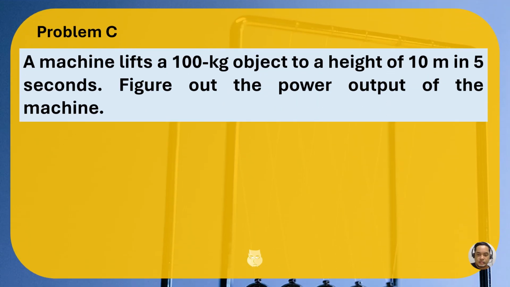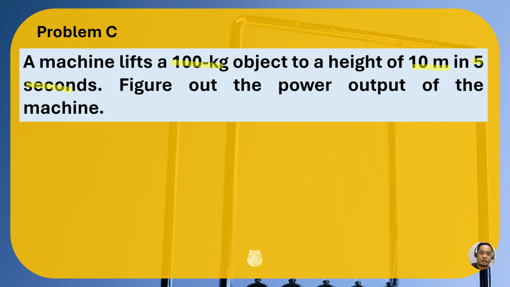So we have problem C. It's a typical example provided in books, in a physics book. It says here a machine lifts a 100 kilogram object to a height of 10 meters in 5 seconds.